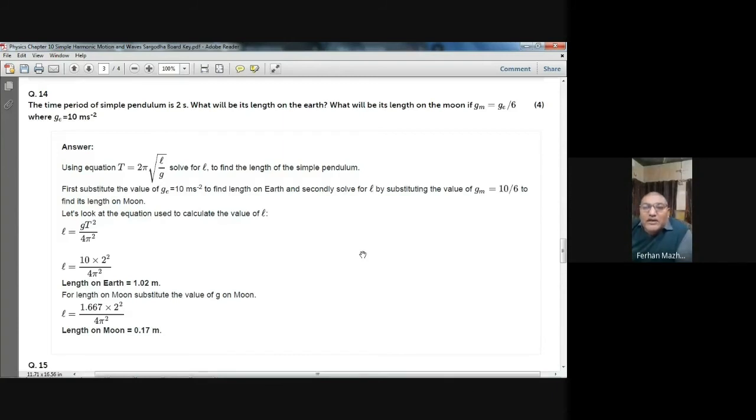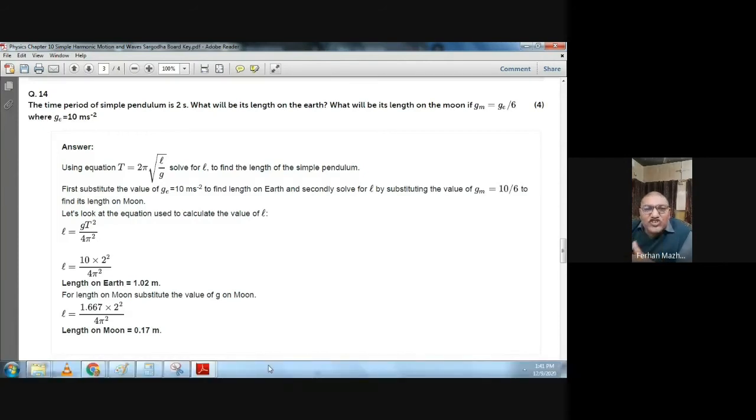So the length of the pendulum, if you want to have the same time period on the moon, and the length of the pendulum you want to find out, so that will be L equals gT square divided by 4 pi square. The g value of the moon is 10 divided by 6, and that will be 1.667. Multiply by 2 square, the time period should be 2, divided by 4 pi square. Enter these values in your calculator, and the final answer will be 0.17 meter. The length of the pendulum on the moon will be 0.17 meter.